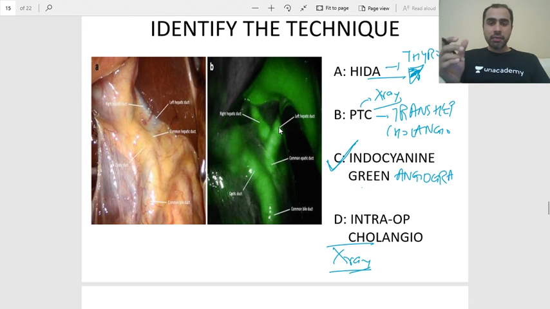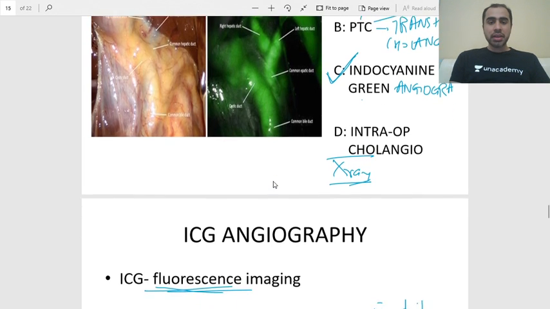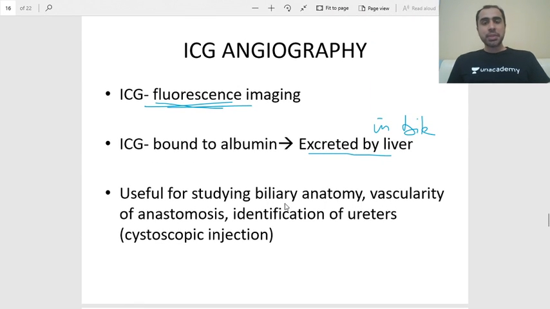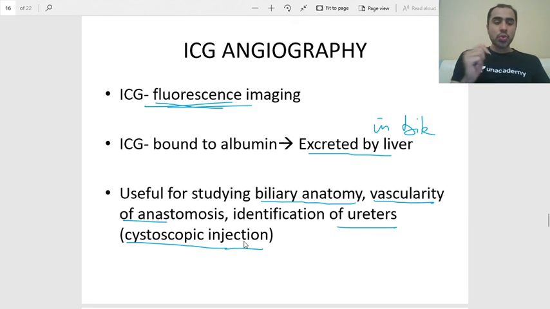In a certain wavelength of light, the indocyanine green color is marked and it delineates the anatomy of the biliary tree. So indocyanine green angiography helps me to study the anatomy of the biliary tree or vascularity of anastomosis or in identification of ureters. So this is something new. Indocyanine green angiography is used in surgery for delineating certain anatomical structures.